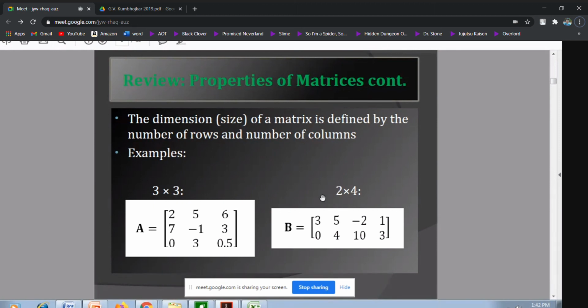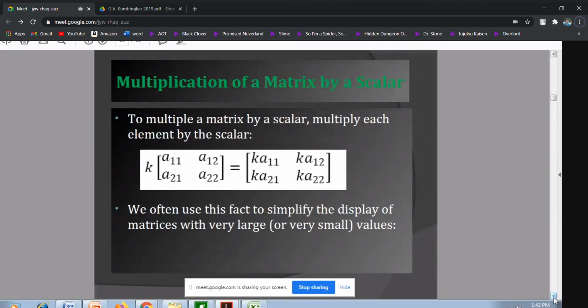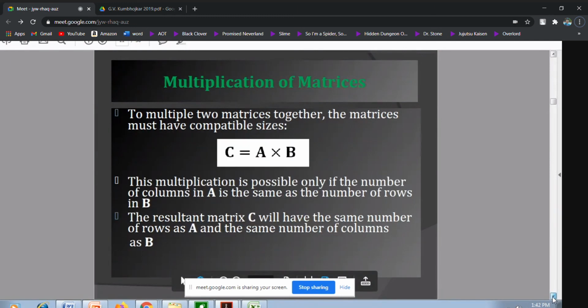If I have that, then only can I multiply both the matrices. I'm not going into detail on how to multiply. This is the scalar multiplication of a matrix. I have a certain scalar K and a 2 by 2 matrix. When multiplying the scalar inside, I have to multiply the scalar to each and every element. This is just scalar multiplication.